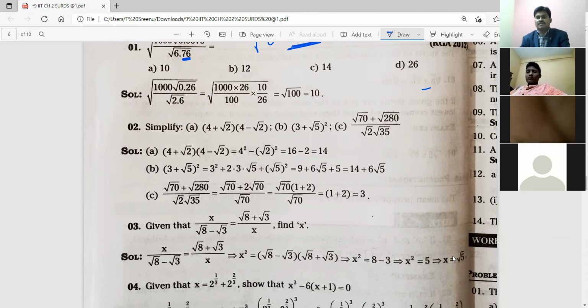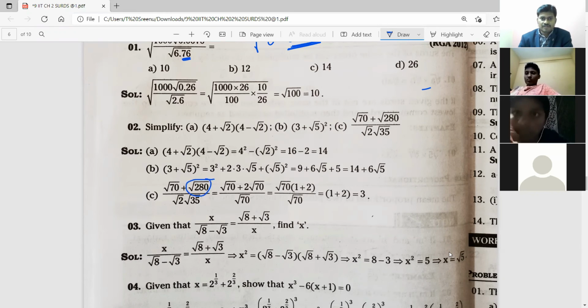You might understand the solution on the board. The first and second, you can do. What about the third sum? You understood?